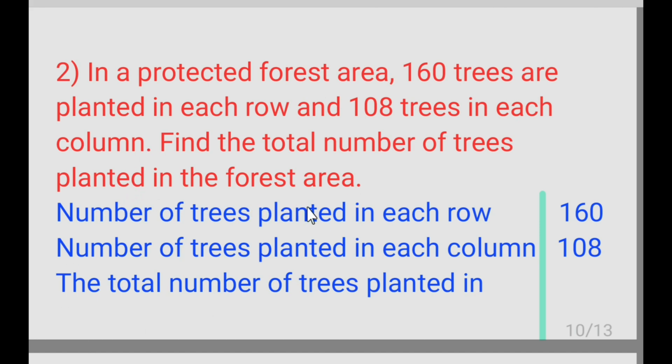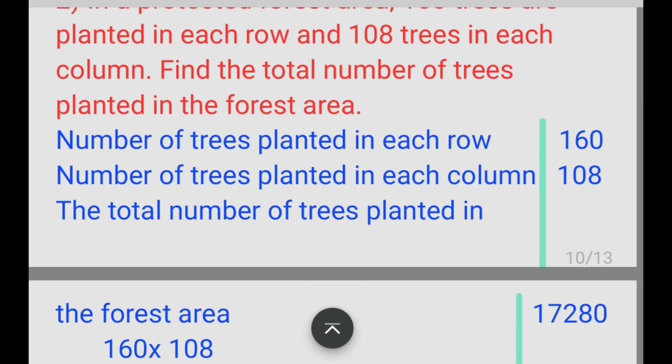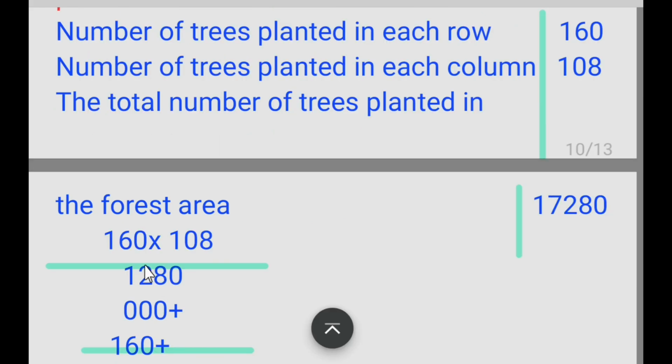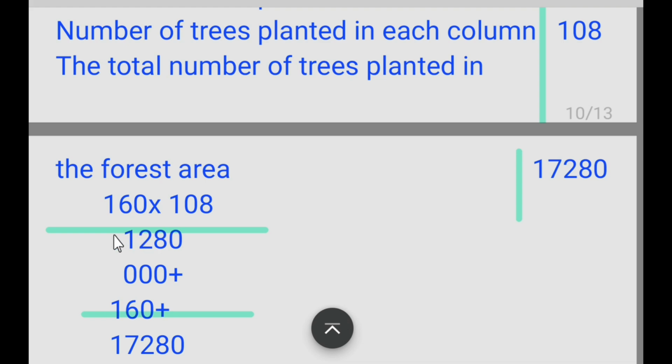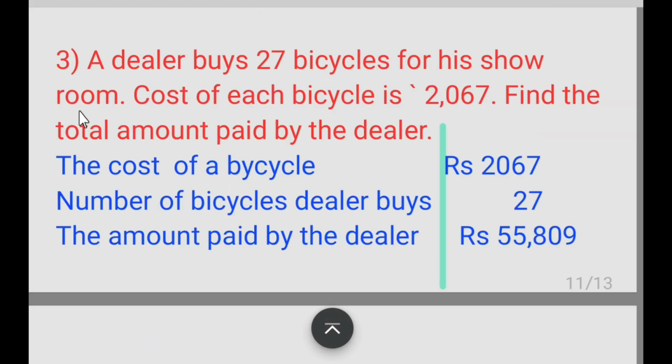The number of trees planted in each row, 160. The number of trees planted in each column, 108. The total number of trees planted in the forest area is 160 multiplied by 108. So if we multiply 160 with 108, we will get 17,280. So the total number of trees planted in the forest area is 17,280.